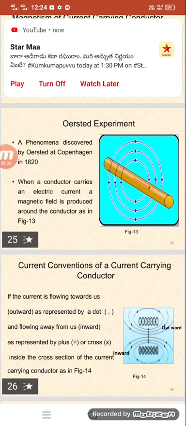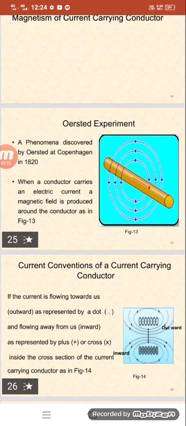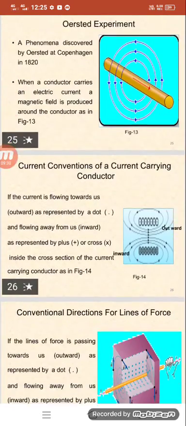Suppose the current is flowing away from us, or into the conductor. We indicate that current by a cross mark.